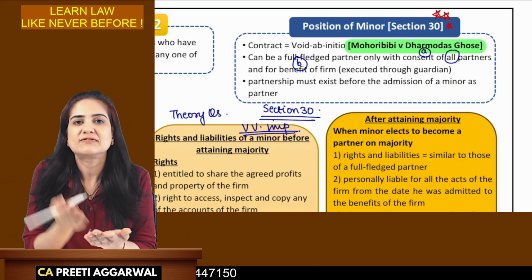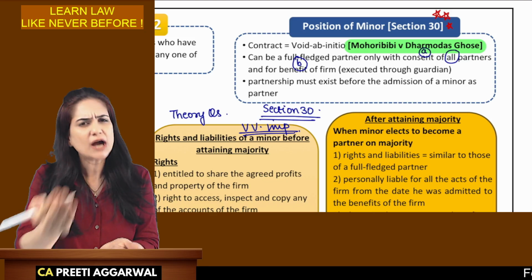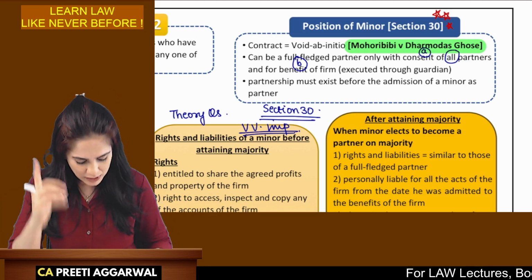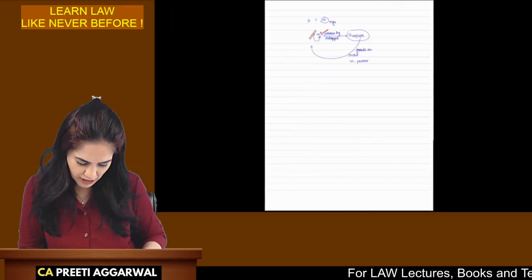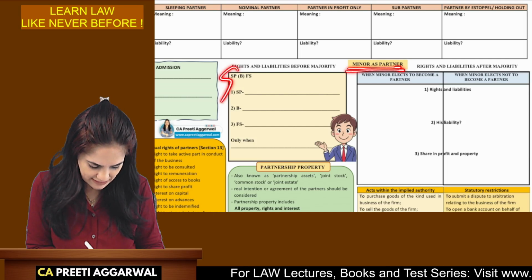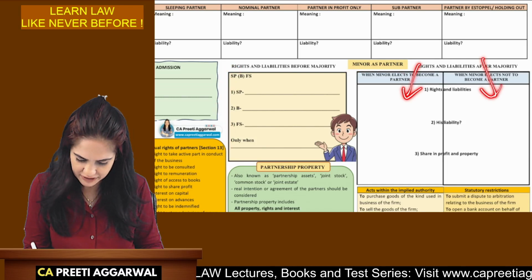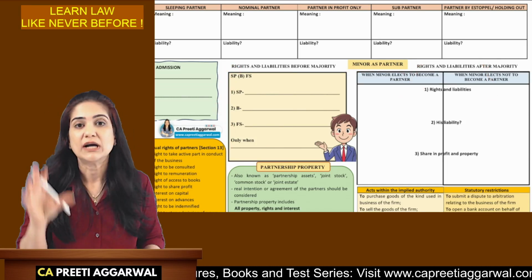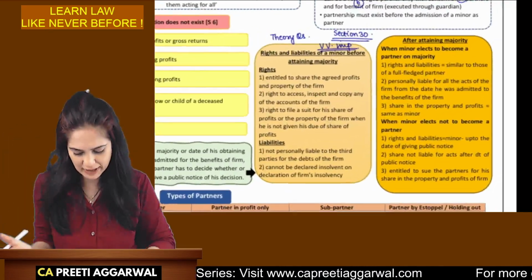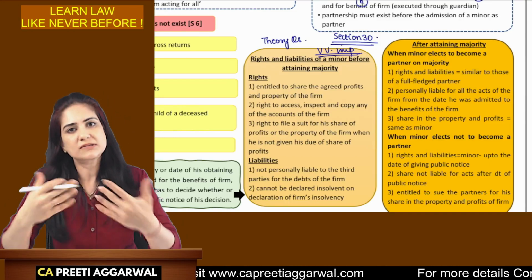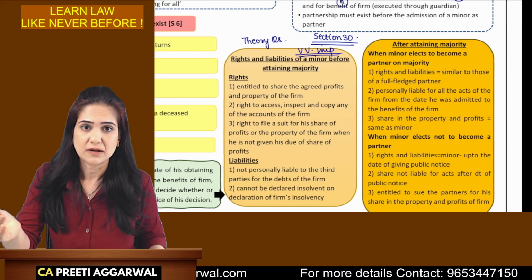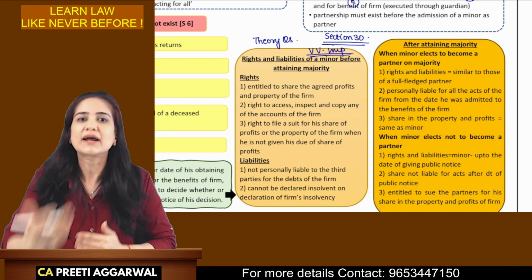So if you have studied my main law book, the chart book can act as a beautiful way to revise the concept. Once you have revised the concept, it is time to write and practice. So see over here, minor as a partner. We will write and practice what are the rights and liabilities of a minor before attaining majority, after attaining majority. So this book is actually going to help you to revise, recall, write and practice. And this is how we study in the revision lectures also. We first revise the concept because you cannot just start writing. You have to revise the concept and only then write and practice.